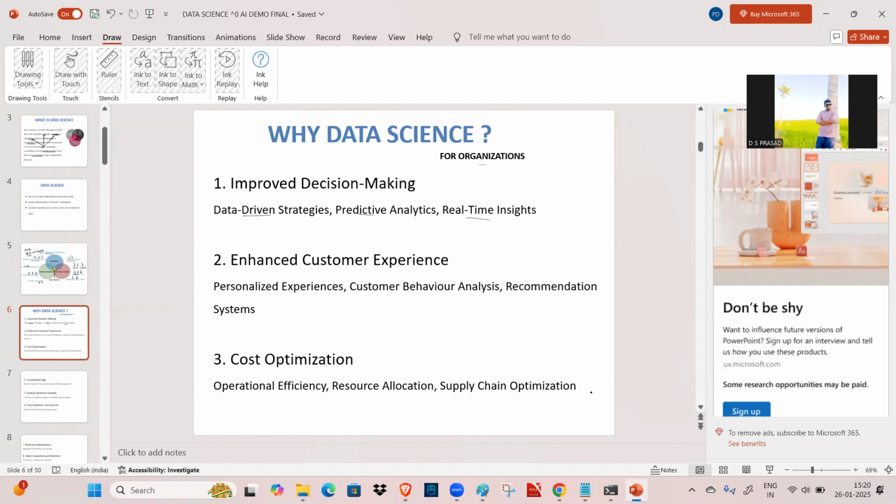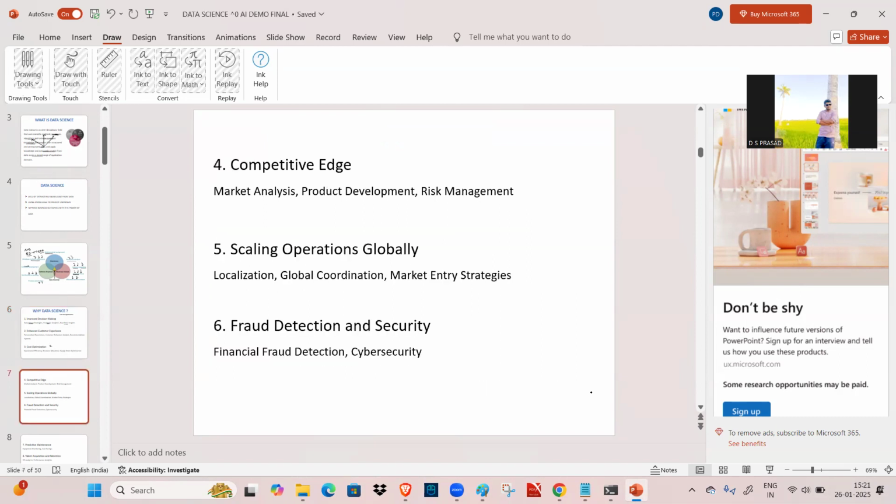The next one is cost optimization for the client. With the help of data science, we can reduce the cost of the project and also the time. For example, developing an application in another technology may take 6 months, whereas in data science we can complete it in 2 to 3 months, depending upon the size of the data and the client requirements. Then operational efficiency, resource allocation, supply chain optimization, and when it comes to the competitive edge: market analysis, product development, and risk management.